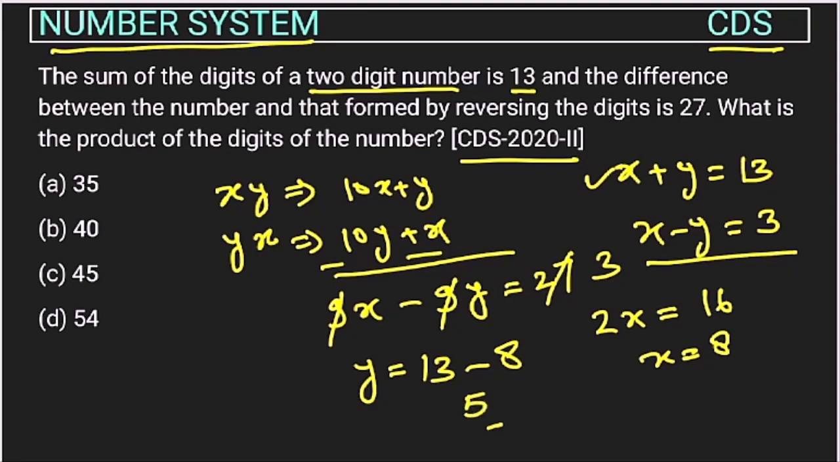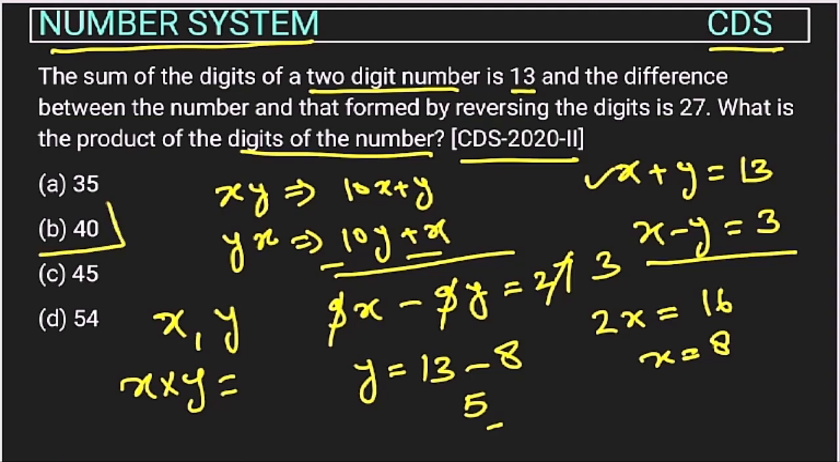The question is asking the product of the digits of the number. The digits are x and y, so they are asking for x into y. This will be 8 into 5, which is 40. The answer is option B.